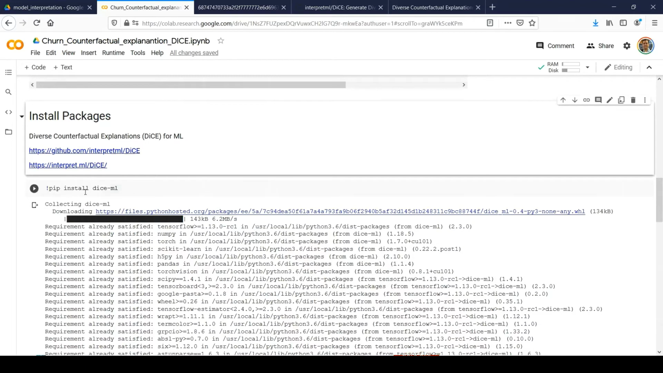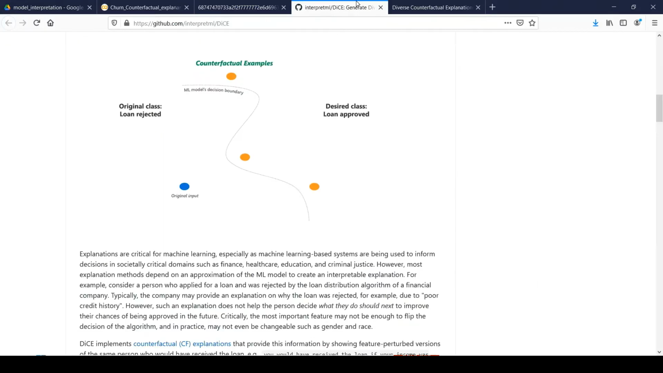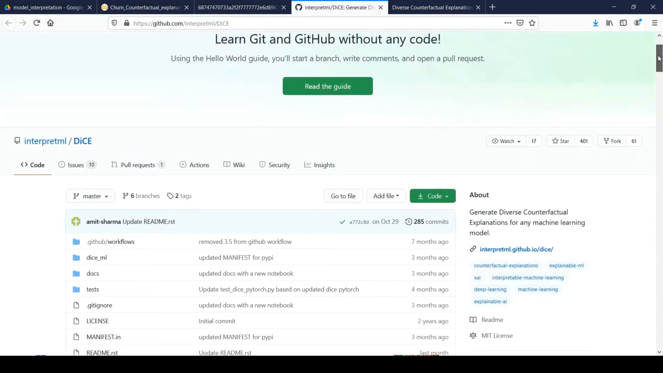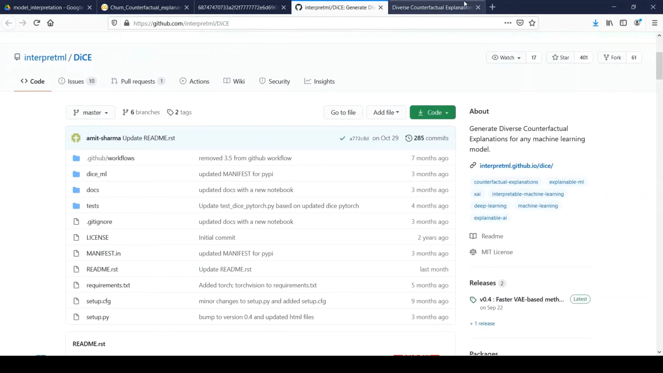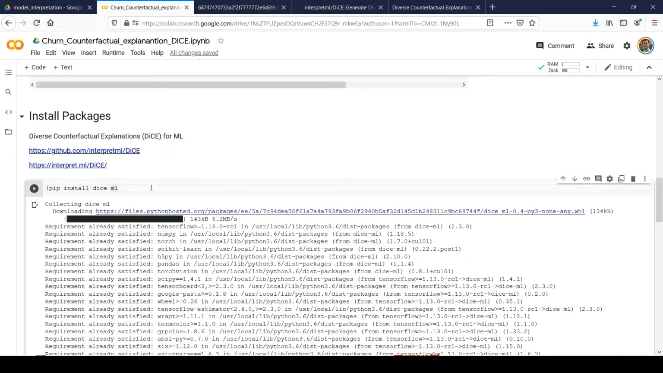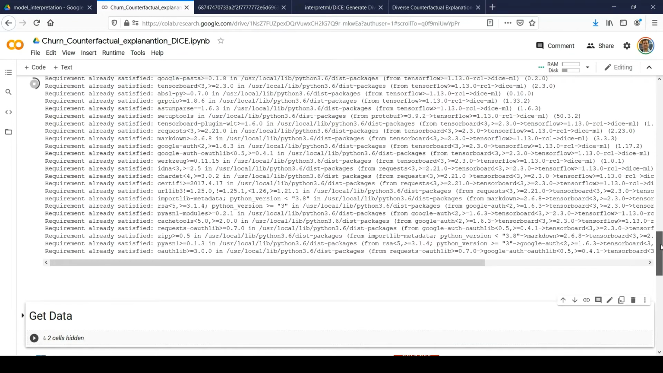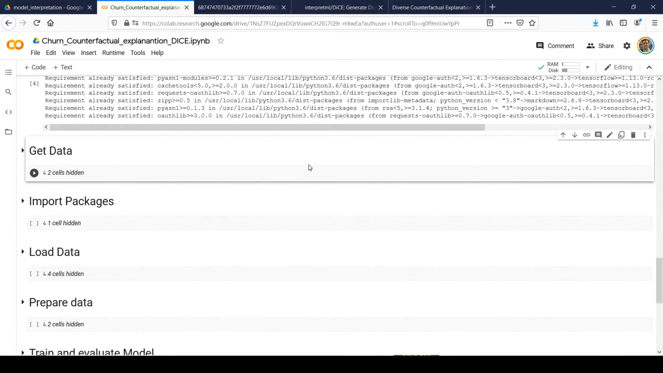And we'll use all that information to generate counterfactual explanation with the help of the DICE package. This is the package which has been developed by Microsoft. You can go through this GitHub link, and it also contains very good documentation. So first just install it, DICE-ML, and once it is installed, we'll simply get the data.